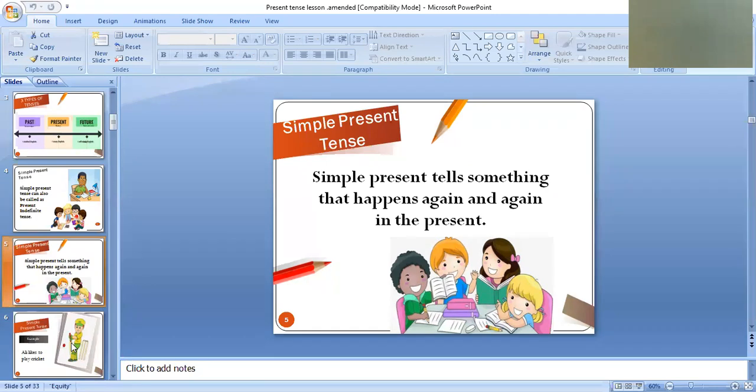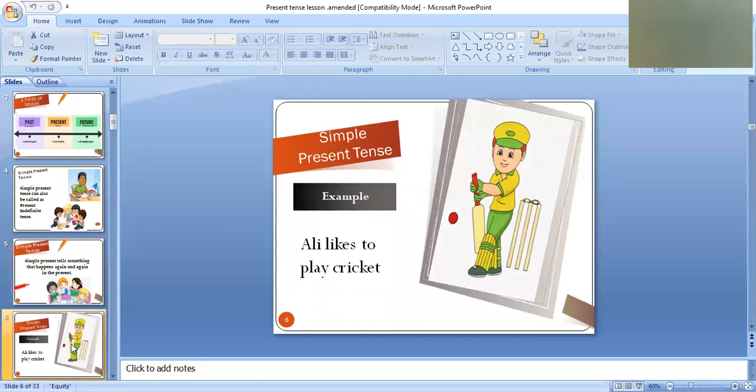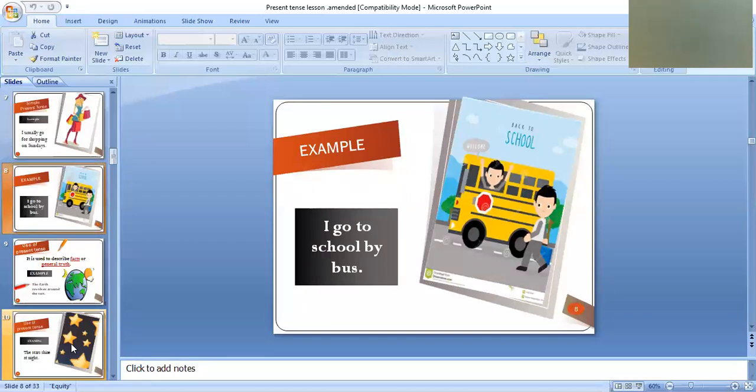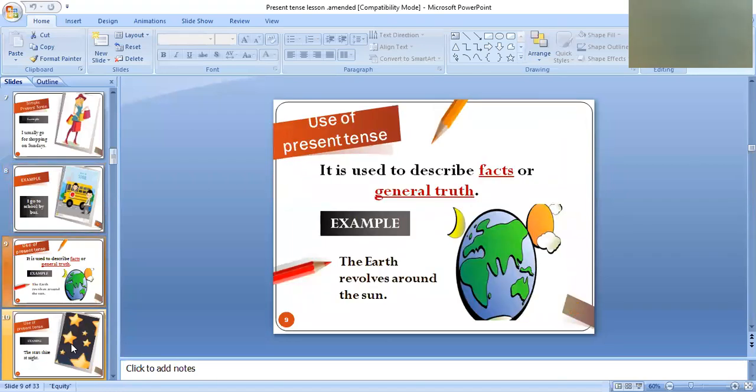Moving on to the next slide, there are a few examples. For example, Ali likes to play cricket. I usually go for shopping on Sundays. I go to school by bus. So dear children, here we have talked about those things and actions we do every day. For our repeated actions, our regular actions, we use simple present tense. Now moving on to the next slide.